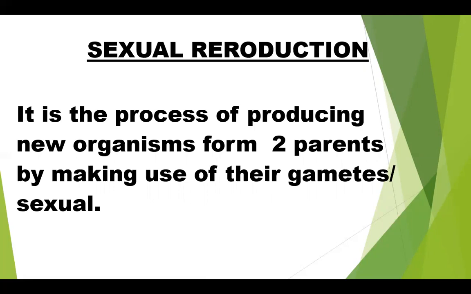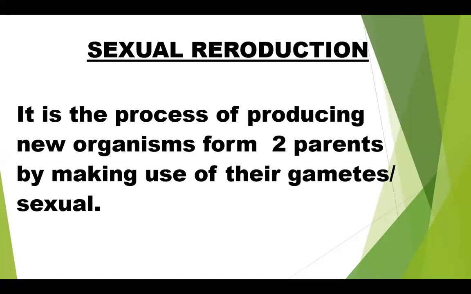The new organisms are able to reproduce their young ones, and that is called reproduction. This reproduction is essential for the survival of a species on this earth. All living organisms produce more organisms of their kind, because it helps to maintain the life of their species on this earth.